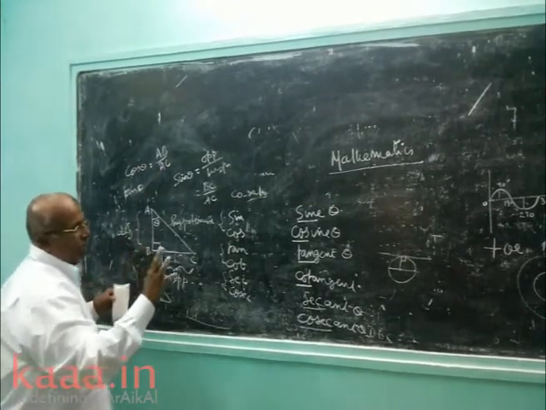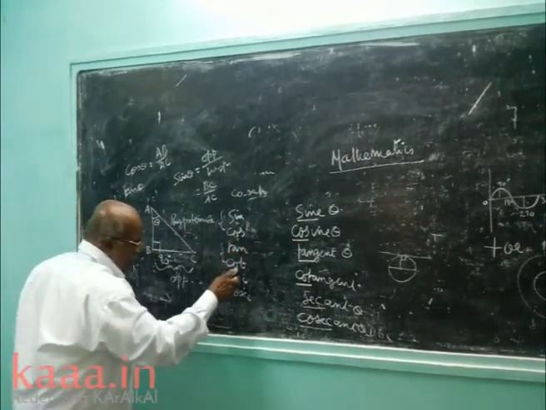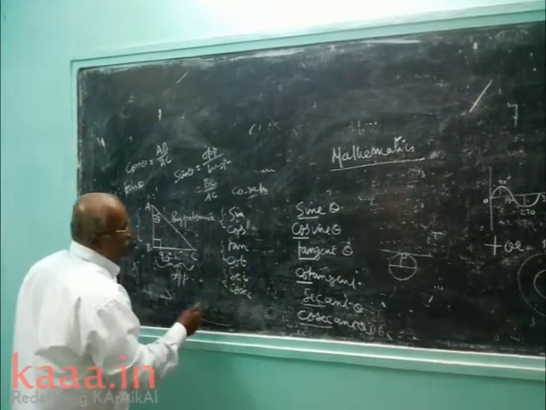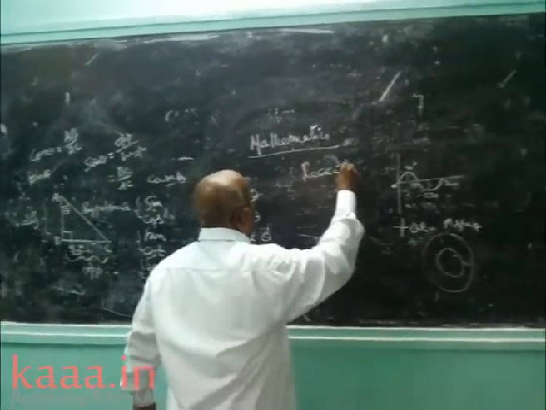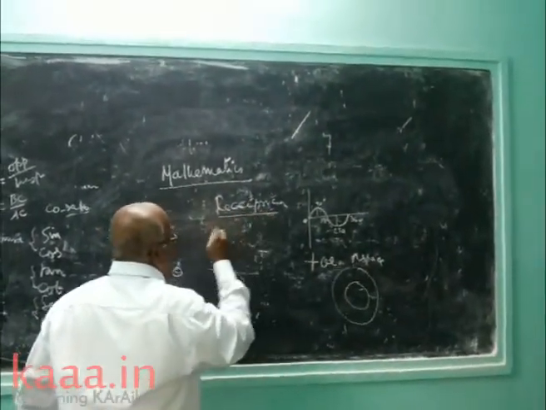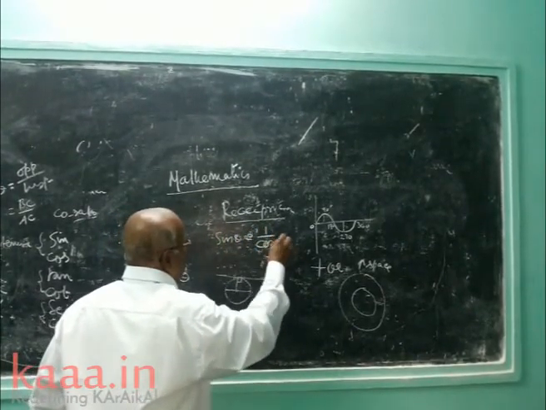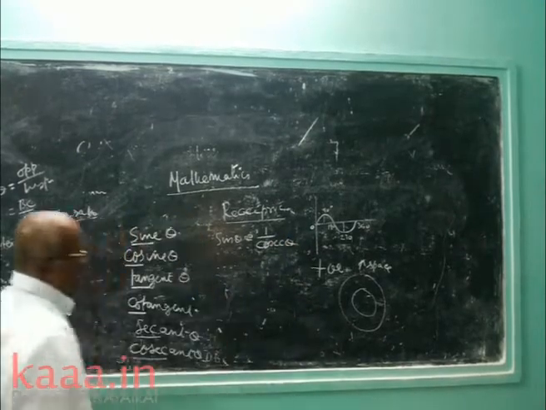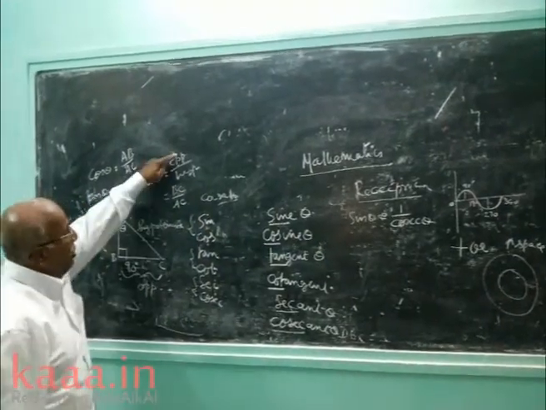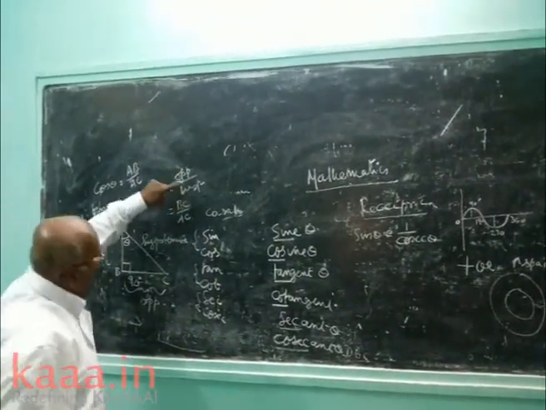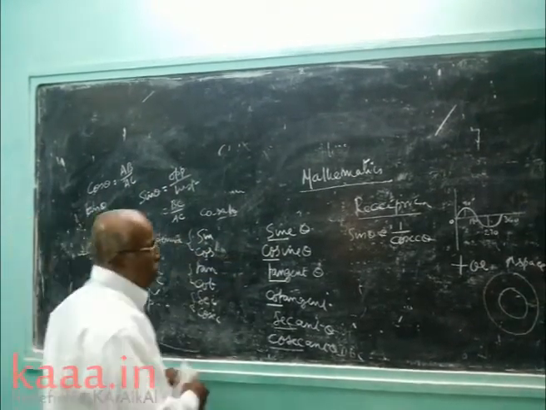This is called some explanation. Sin and cos are co-ratios, tan and cot are co-ratios, secant and cosecant are co-ratios. Next, what is a reciprocal ratio? Sin theta and cosecant theta are called reciprocal ratios. What is the formula for sin theta? Opposite by hypotenuse. What is cosecant theta? Hypotenuse by opposite side. Therefore, sin and cosecant are called reciprocal ratios.